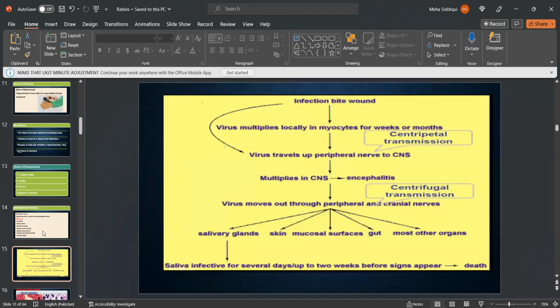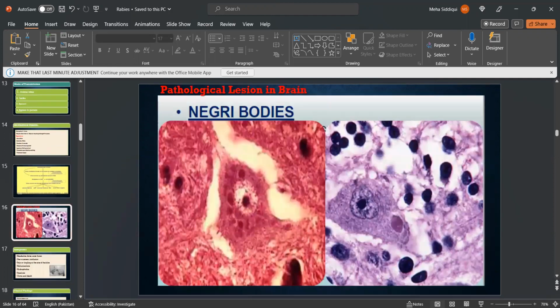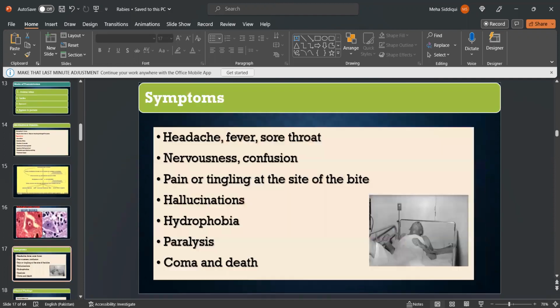This is the pathogenesis: infection, bite, wound, then the virus multiplies locally in viscera for weeks or months. Then it travels up the peripheral nerve to the CNS and multiplies in the CNS, causing encephalitis. Then the virus moves out through peripheral and cranial nerves and reaches salivary glands, skin, mucosal surfaces, gut, and most other organs. Saliva becomes infected for several days, up to 2 weeks before signs appear, and ultimately death occurs. The pathological lesions in the brain are Negri bodies.